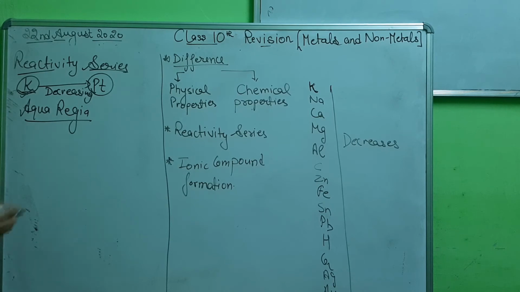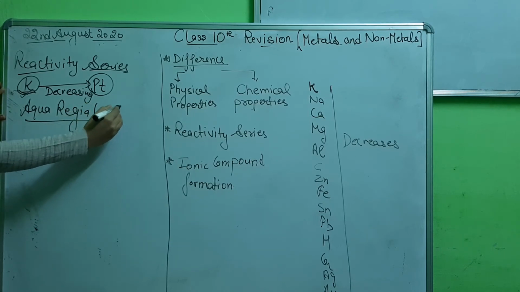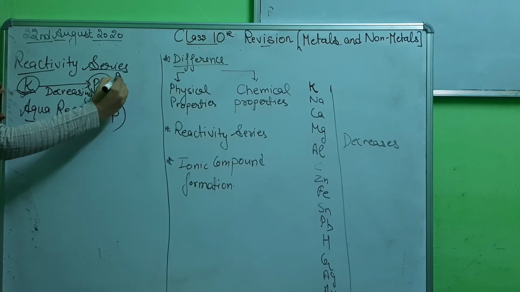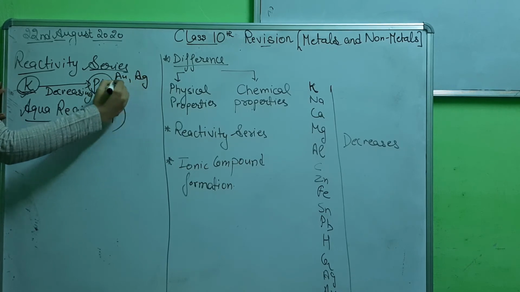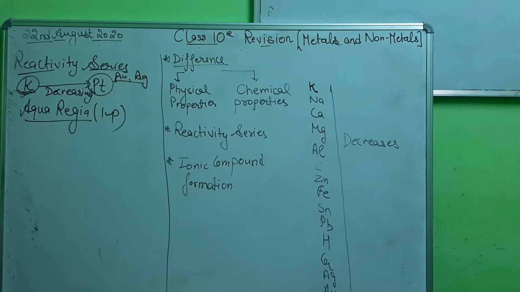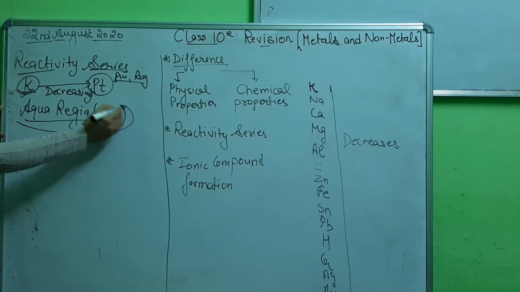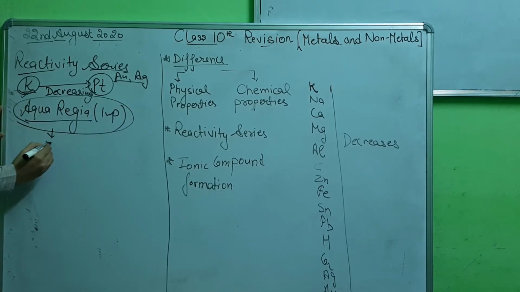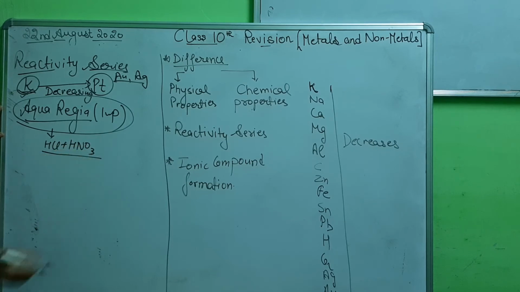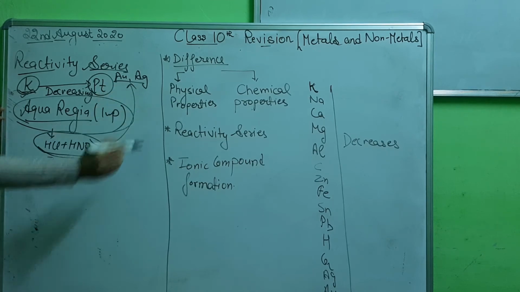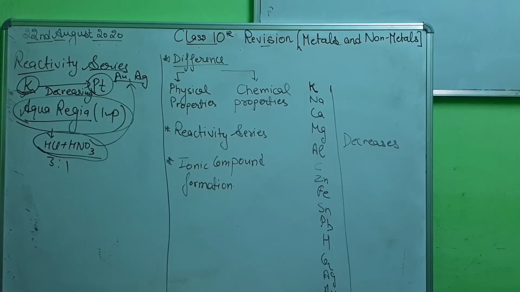This is a very important point: aqua regia. What is this point? Metals like gold, silver, and platinum won't react with acids. They react with a solution called aqua regia. It is a mixture of HCl and HNO3, 3 parts of HCl and 1 part of HNO3. Only this mixture is able to react with these metals.